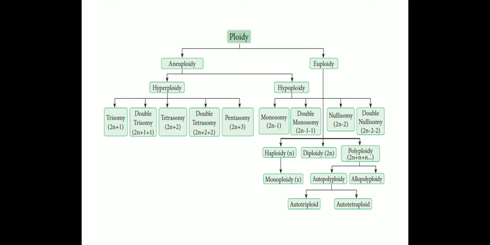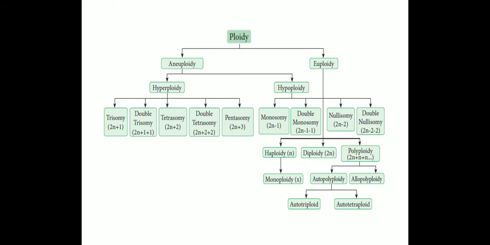Next one is double tetrasomy. Tetra means 4. The cells already have the diploid condition 2n, plus the addition of a set, giving tetrasomy. So for double tetrasomy, there is addition of one more set of chromosomes: 2n plus 2 plus 2.